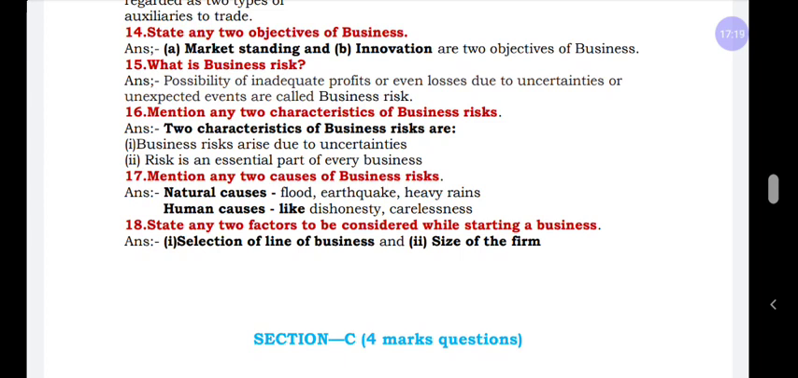Next question, mention any 2 characteristics of business risk. We'll learn in detail in the 4 marks. Next question, mention any 2 causes of business risk. One is natural cause, another one is human cause.